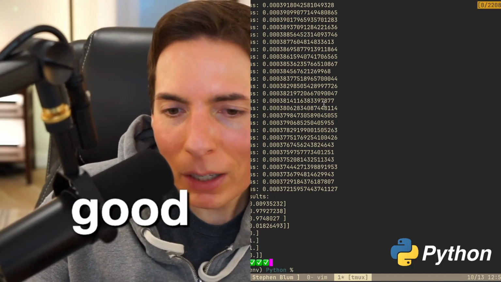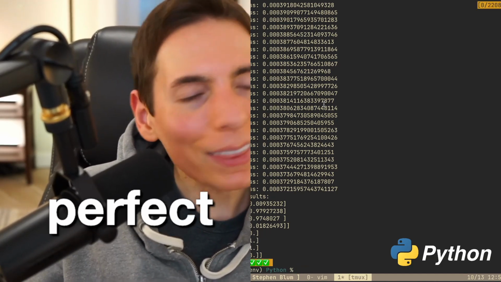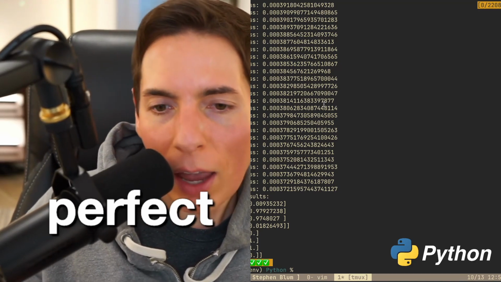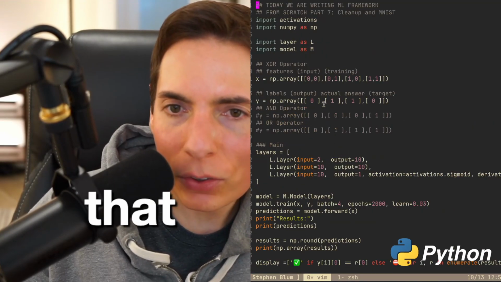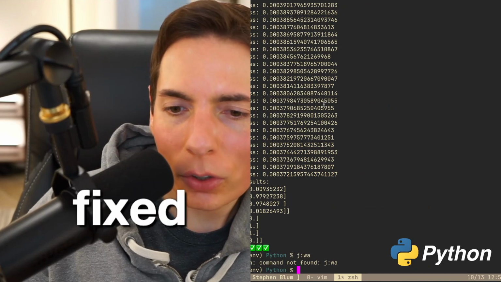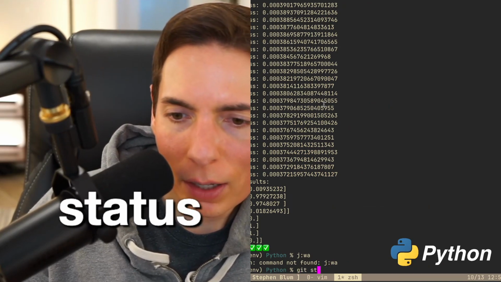Perfect. You see now we've got the green check marks there at the bottom of the screen. They're all green, everyone. We love it. All right, so now, whoops, here we go. We fixed our XOR. That's good. Git status.